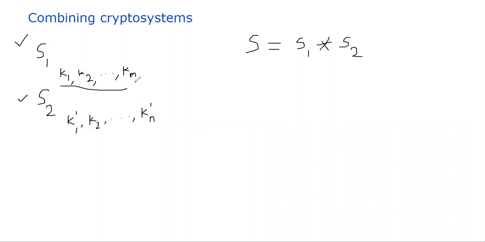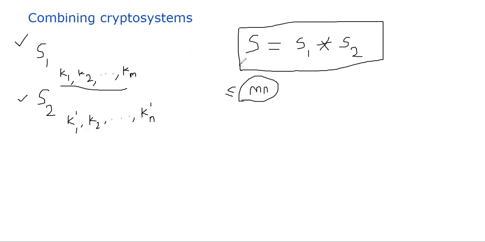Well, it's just multiplication, because for each key K1, there are N possibilities. That means there are mn possibilities, at most mn possibilities. I say at most because sometimes a transformation has no effect. Two transformations may be the same as one transformation, so we could have no effect from applying it twice. That's the reason I say there are at most mn possible keys when we combine two crypto systems in this fashion.